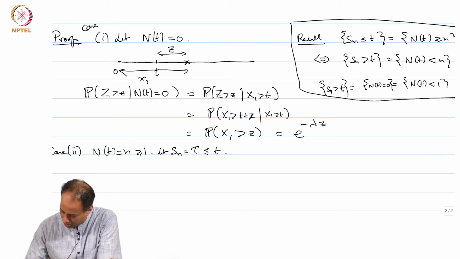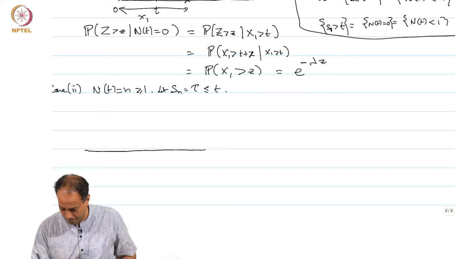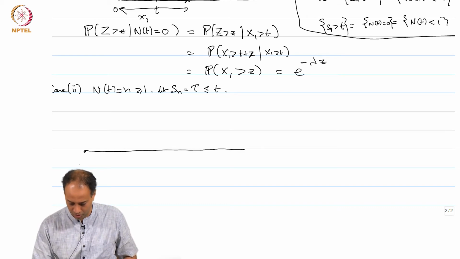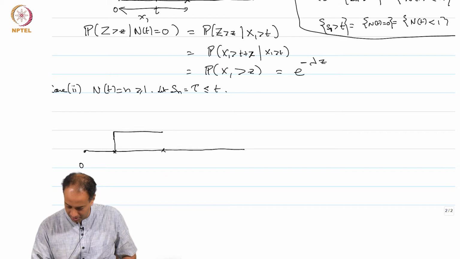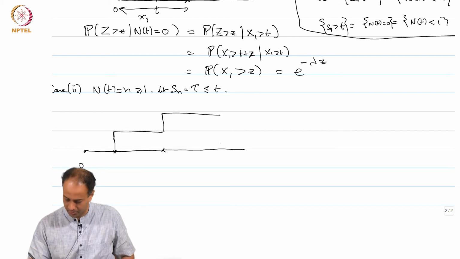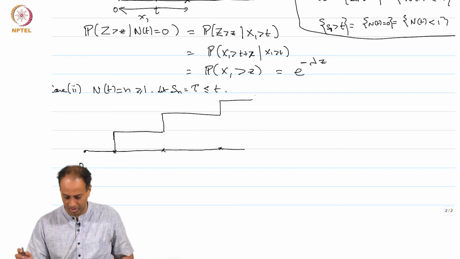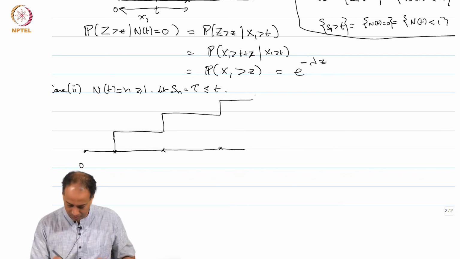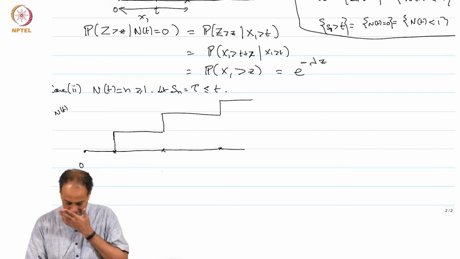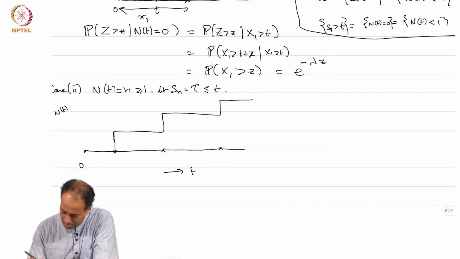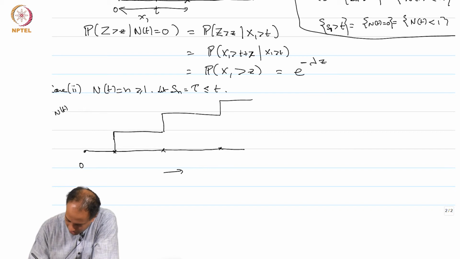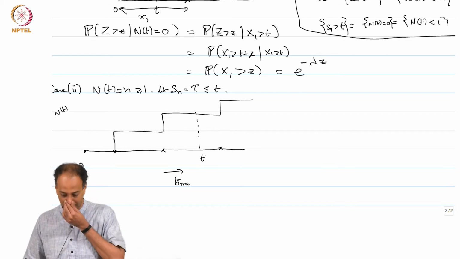So, here the picture is as follows. So, this is 0. Some arrival occurred here, some arrival occurred here, some arrival occurred here and so on, all right. So, this is the time axis, and this is a particular t, okay, all right.